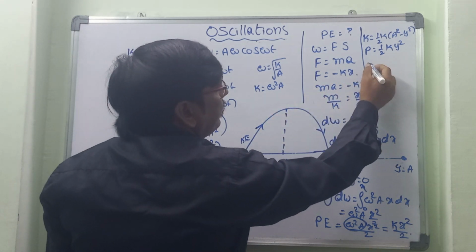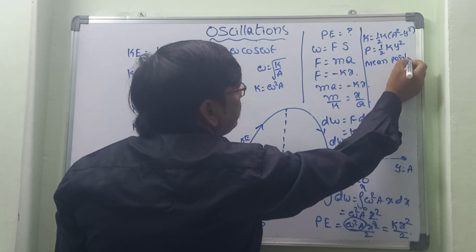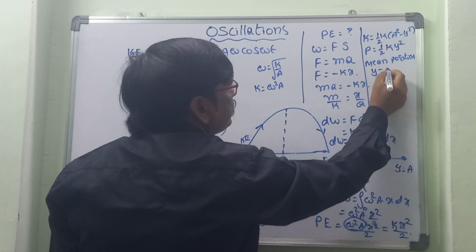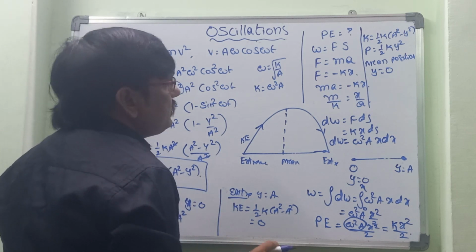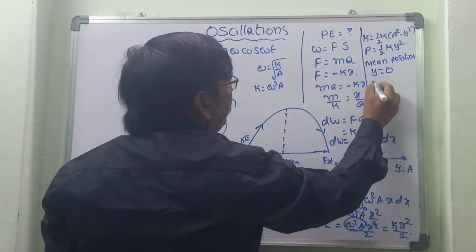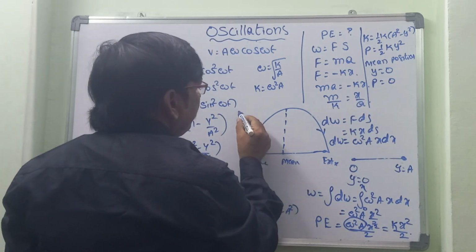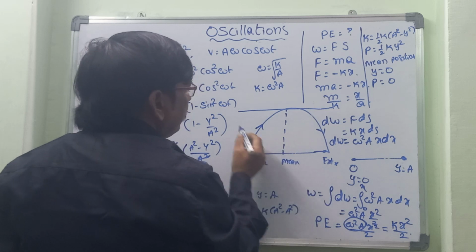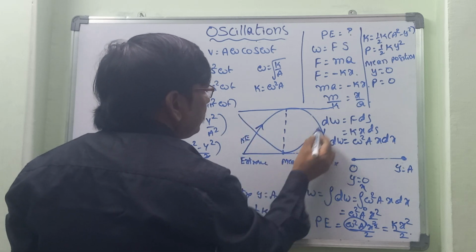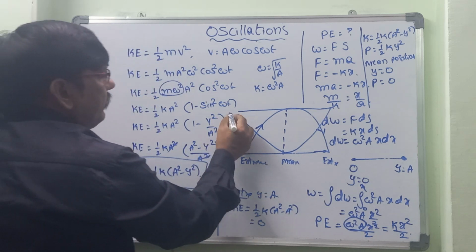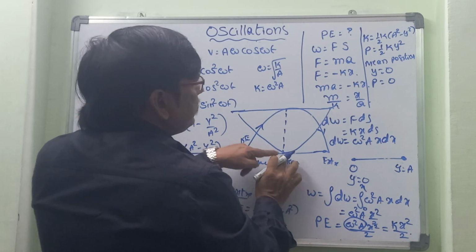Afterwards, we can consider the potential energy. So at the mean position, y is equal to 0. So at the mean position, y is equal to 0, so P is equal to 0. Then at the mean position, that is equal to 0.